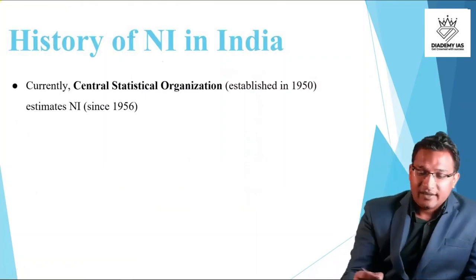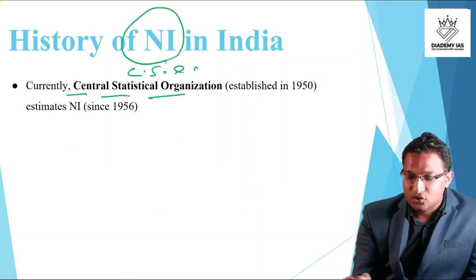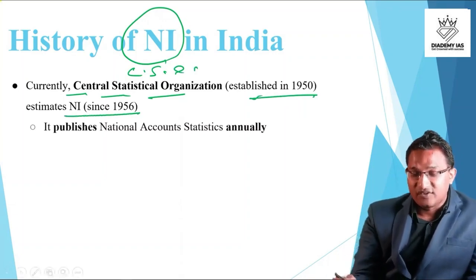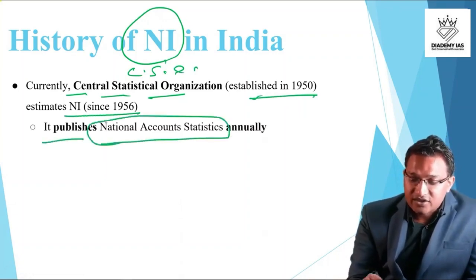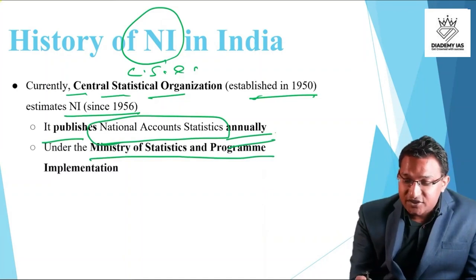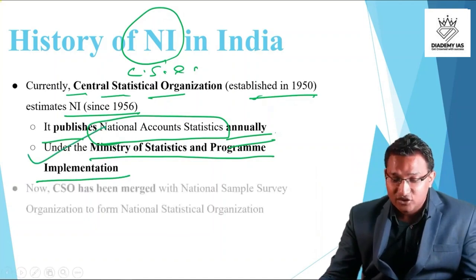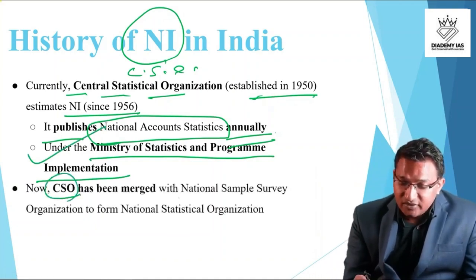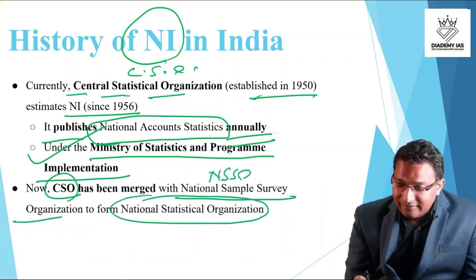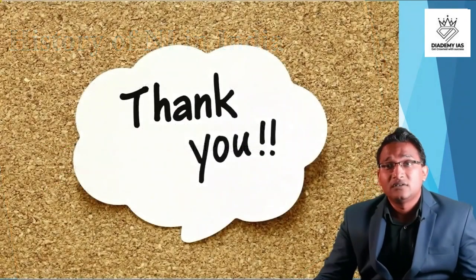Now, at present, the calculation of national income is done by the Central Statistical Organization, also called the CSO. It was established in 1950 and it has been calculating national income since 1956. It is publishing national accounts statistics on an annual basis, and it is under the Ministry of Statistics and Program Implementation. Please be careful, this is under the Ministry of Statistics and Program Implementation. Now CSO has been merged with the National Sample Survey Organization, NSSO, and this combined organization is called the National Statistical Organization, or NSO. So at present it is the NSO which is calculating the national income.